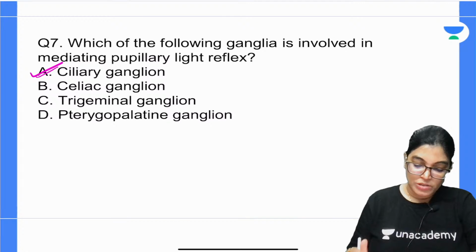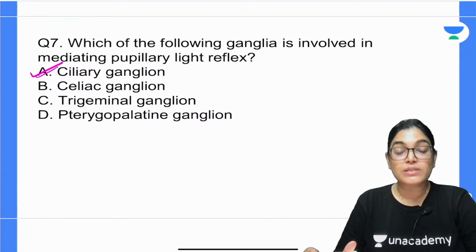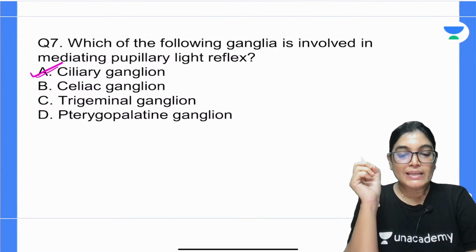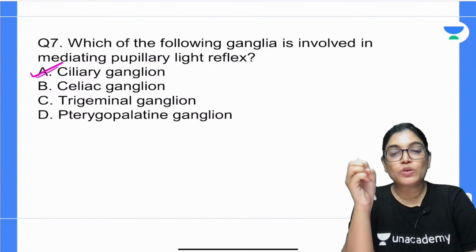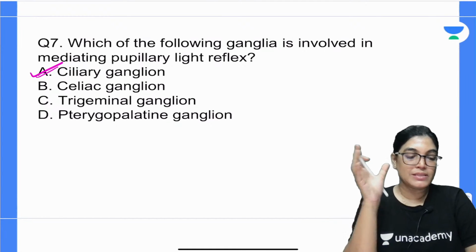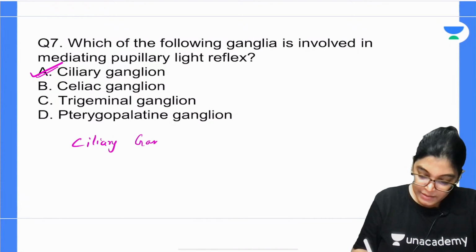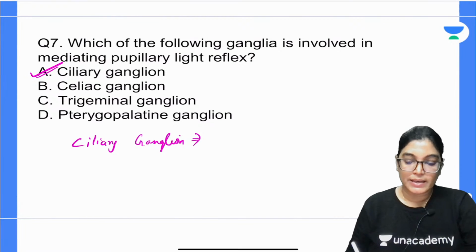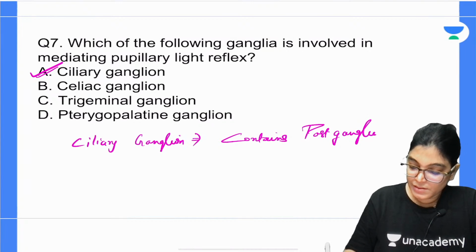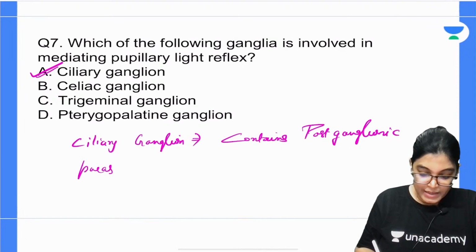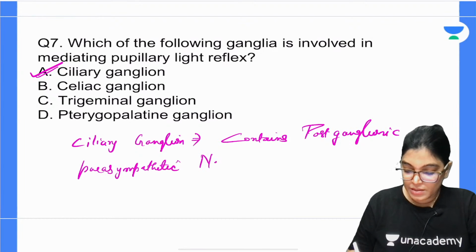Actually, the ciliary ganglion contains postganglionic parasympathetic neurons, and these neurons supply which muscle? It supplies the pupillary sphincter muscle, which constricts the pupil, and also the ciliaris muscle, which contracts to make the lens more convex. This is important information, please write down. Ciliary ganglion is the correct answer, because it contains postganglionic parasympathetic nerves.